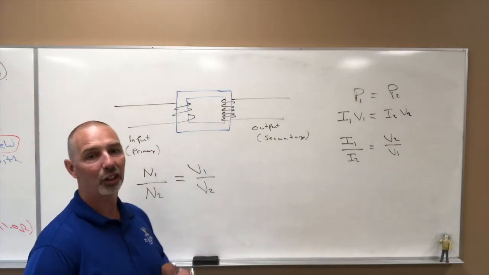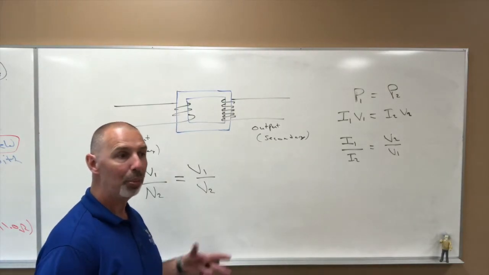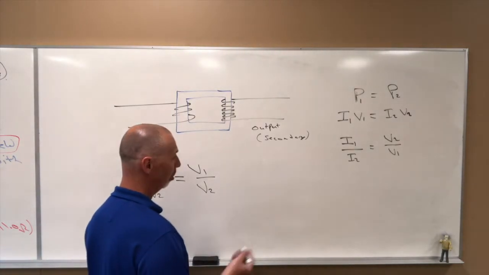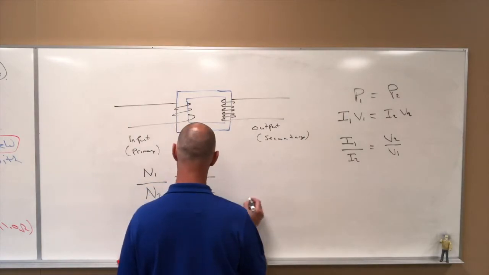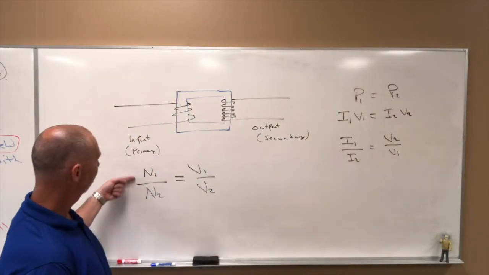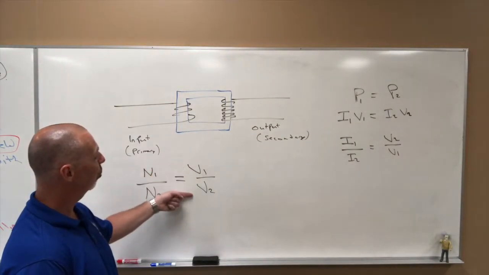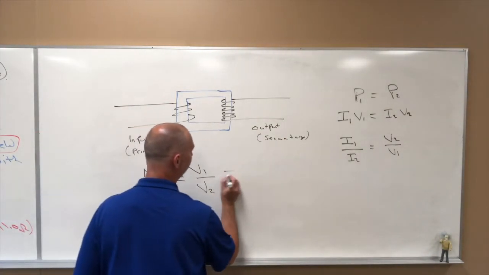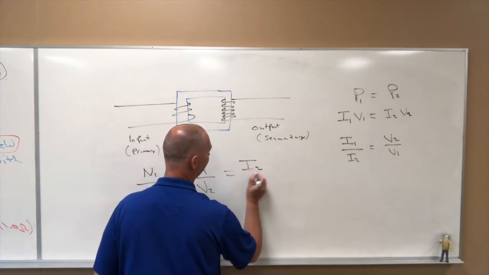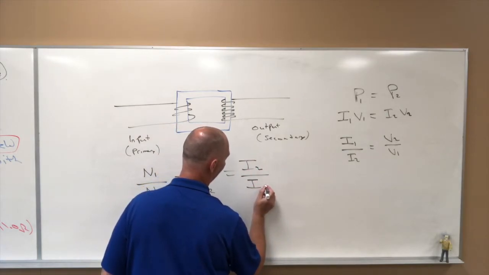What this does is it gives us one formula. It's a 3-part formula similar to sine law. If you remember what sine law is, that looks like this, where we have N1 over N2 equals V1 over V2, which equals I2 over I1.